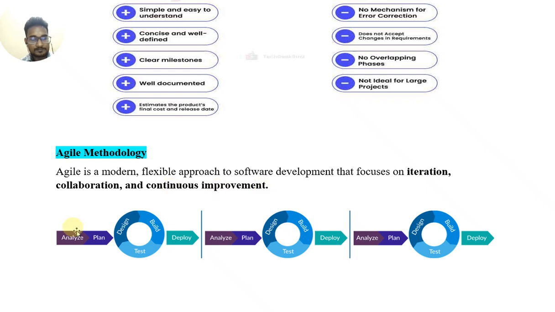First is analyze, second is plan, third is design, build, and test, then deploy. Each phase repeats in iterations. This is the agile methodology.